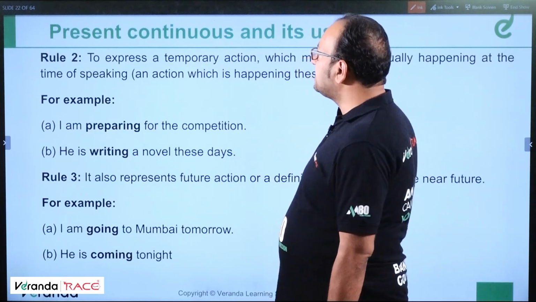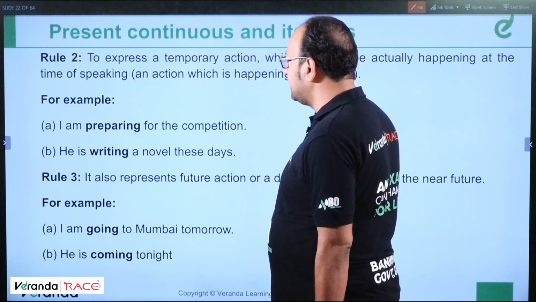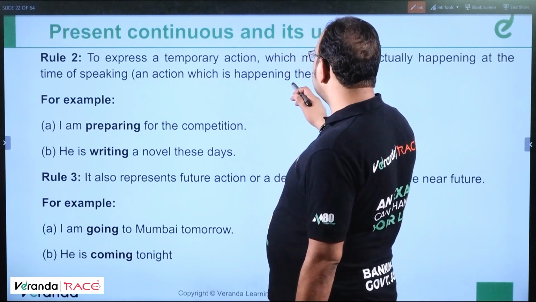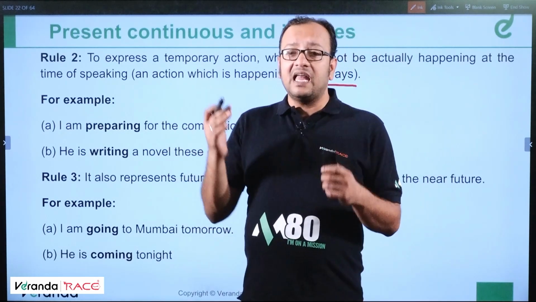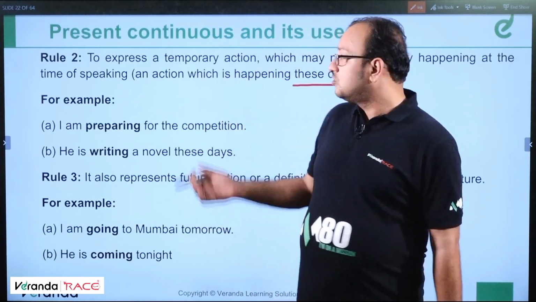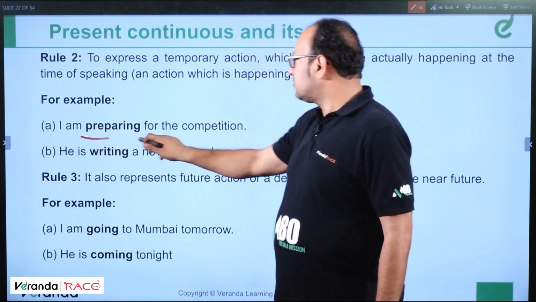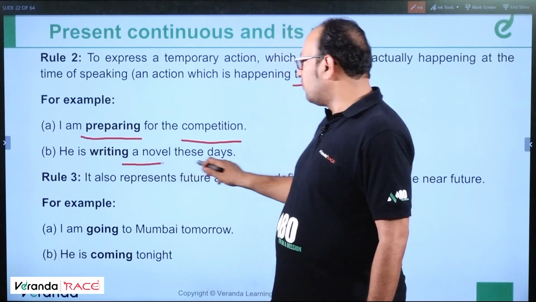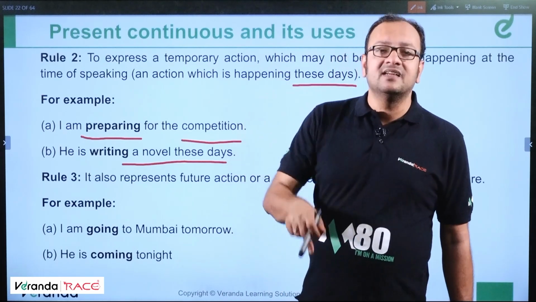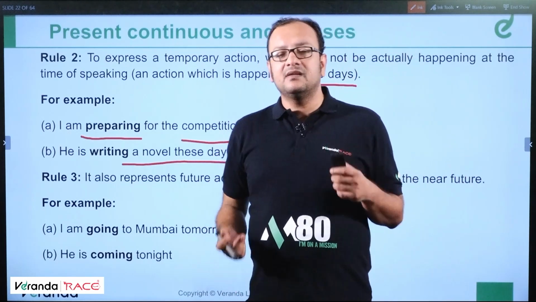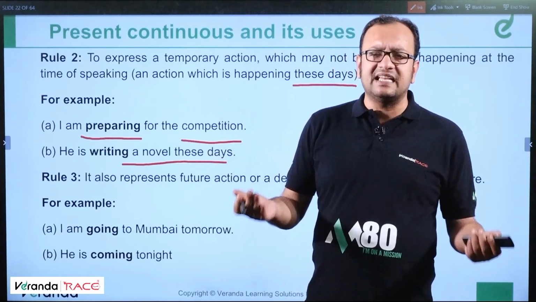Rule number 2. To express a temporary action which may not be actually happening at the time of speaking, an action which is happening these days. As I told you earlier, Arul was preparing for banking examination when I asked him, I am preparing for banking examinations. So that is which is happening these days. For example, I am preparing for the competition. He is writing a novel these days. These examples show that these actions are not happening at the moment. They are happening at the contemporary times, in that particular time zone or in that era.